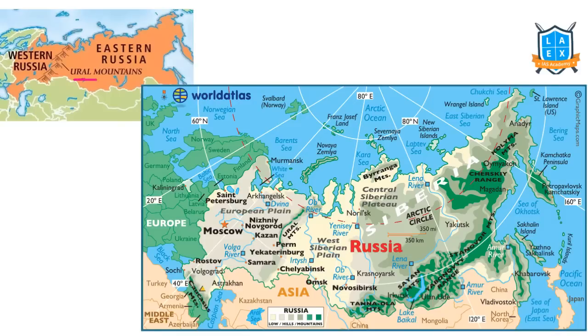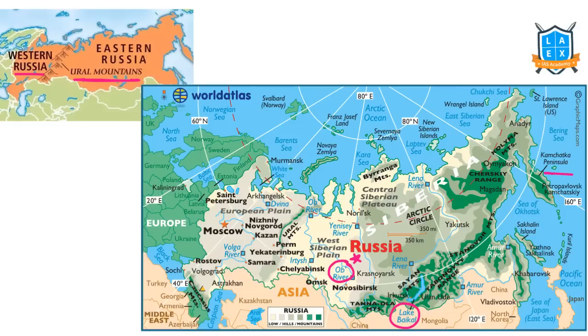Let's understand the Siberian region. Russia is divided into two parts by the Ural Mountains: western part and eastern part. The Siberian region is east of the Ural Mountains, so it's part of eastern Russia. There are many rivers in this eastern part, especially the Ob River. Very, very important river. There is also the deepest freshwater lake in the world, Lake Baikal. Very, very important.